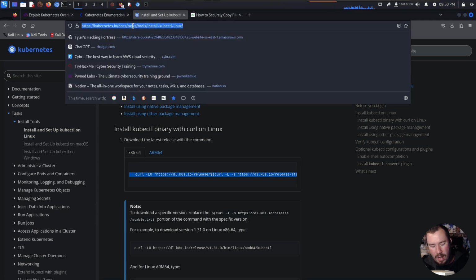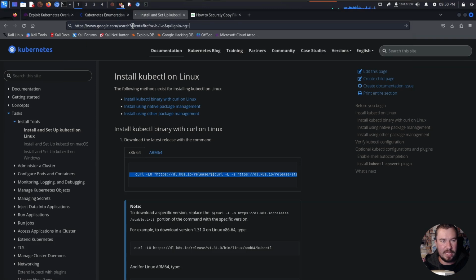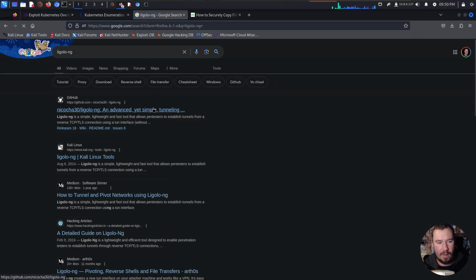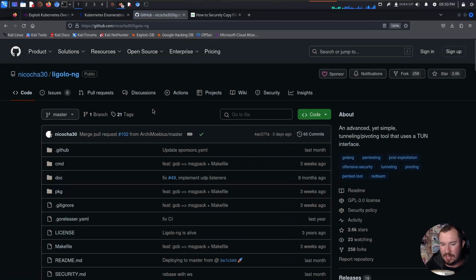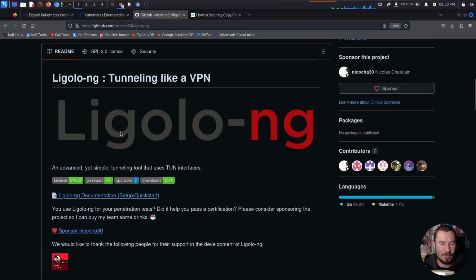It is by far the best tool that I have found for pivoting. I remember when I was studying for the OSCP and I learned a bunch of different pivoting techniques. I didn't know about Ligolo. So I used to use Chisel back in the day. Chisel is also an incredible tool, but it's not quite as cool as Ligolo.